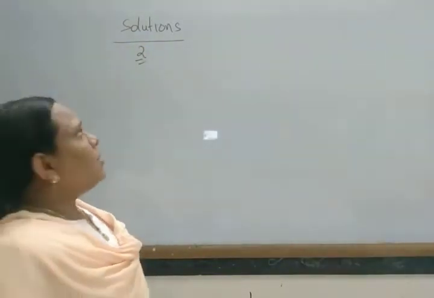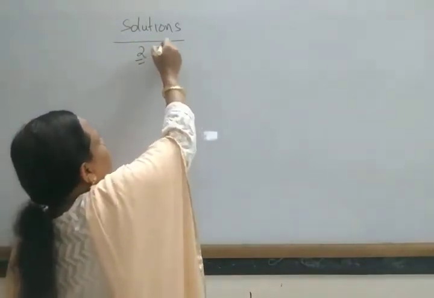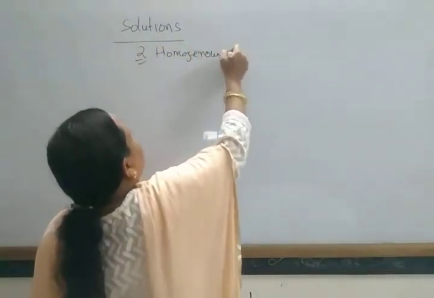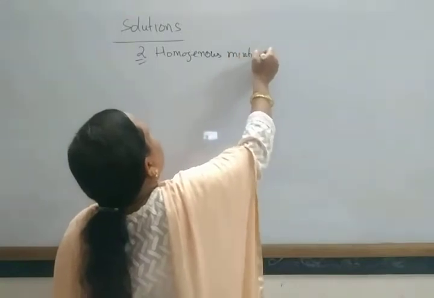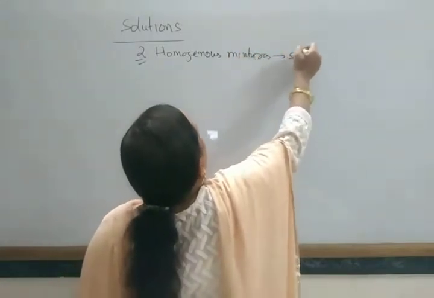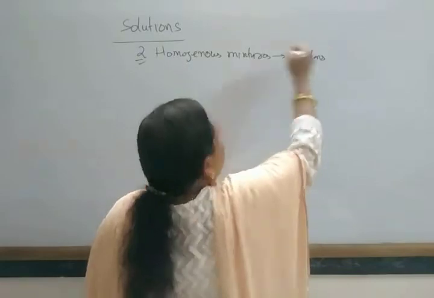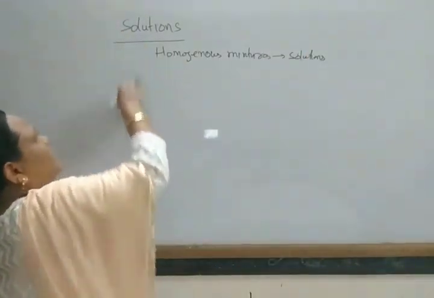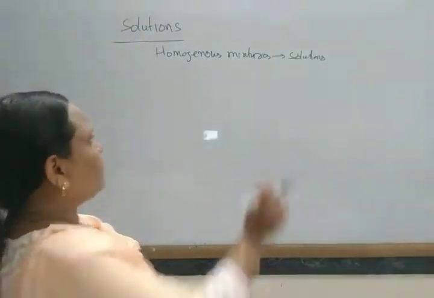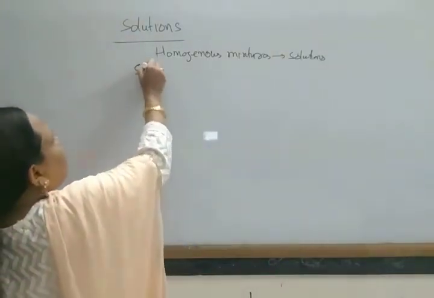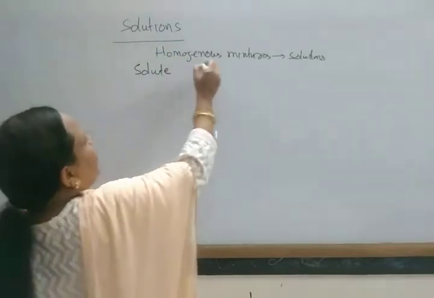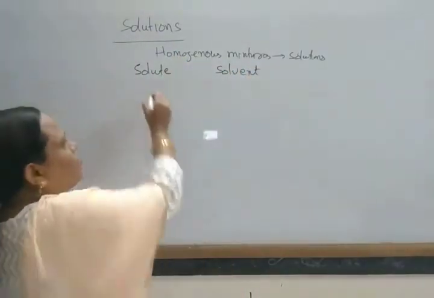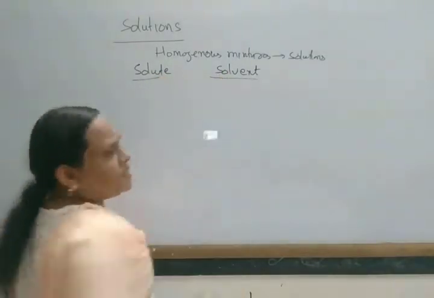These homogeneous mixtures are also called solutions. There are two components in a solution: one is known as the solute and the other as the solvent.